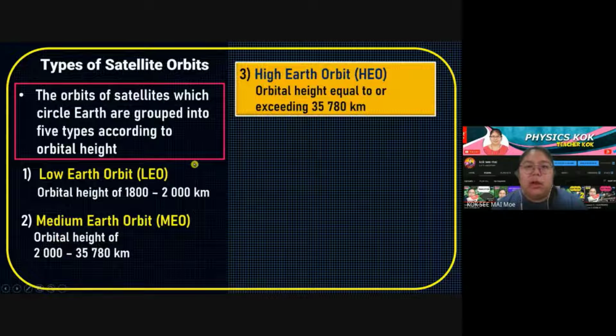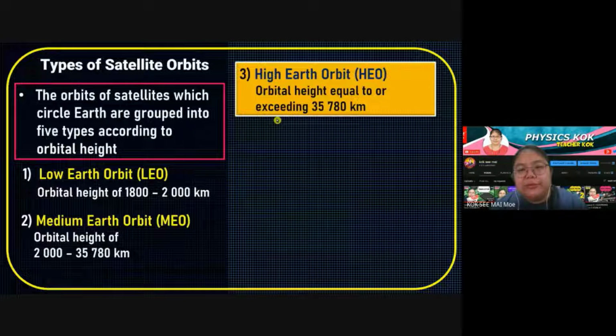So this one we call high Earth orbit. High Earth orbit means the height is already over 35,000, or you can say already exceeding 35,780 kilometers. So from here, we learn about the 3. The names are almost the same: low, medium, and also high.